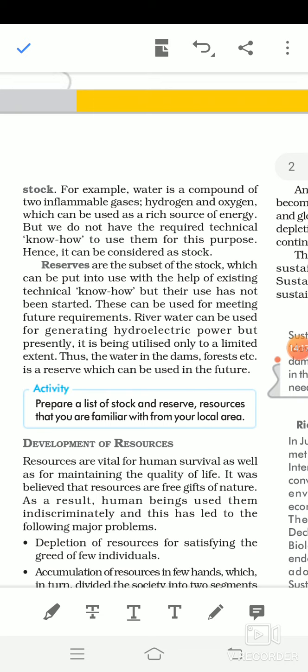In stock technology is not there, but in reserve technology is available, and in future we are planning for using it, such as water in the dam or forest resources. That's why any hydro power project is also known as hydel reserve, water reserve.